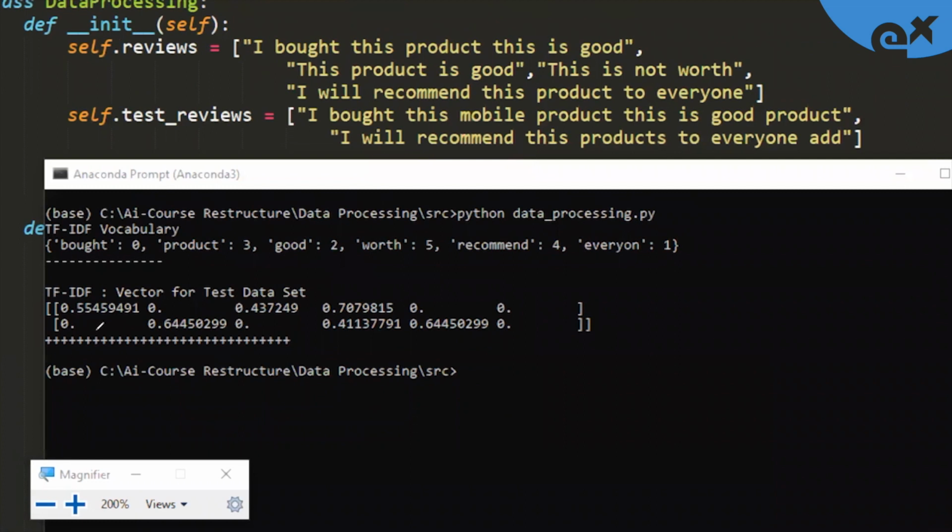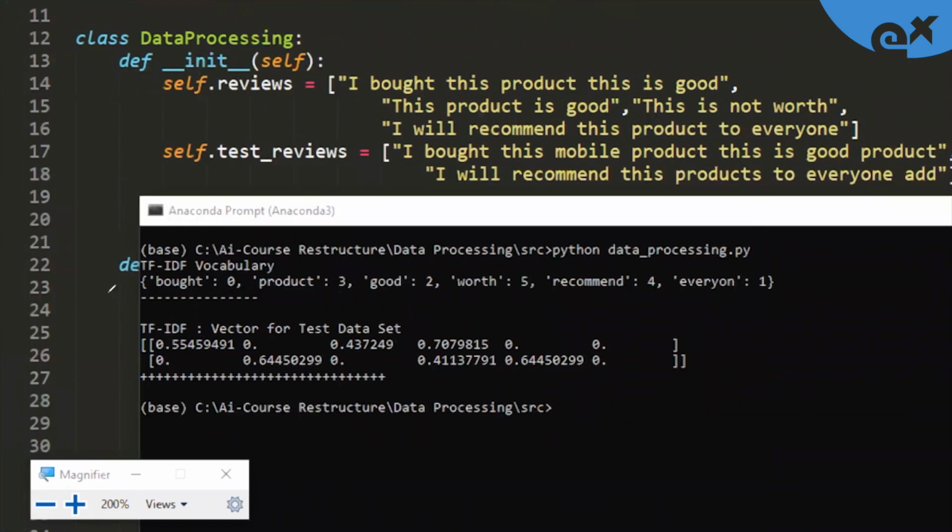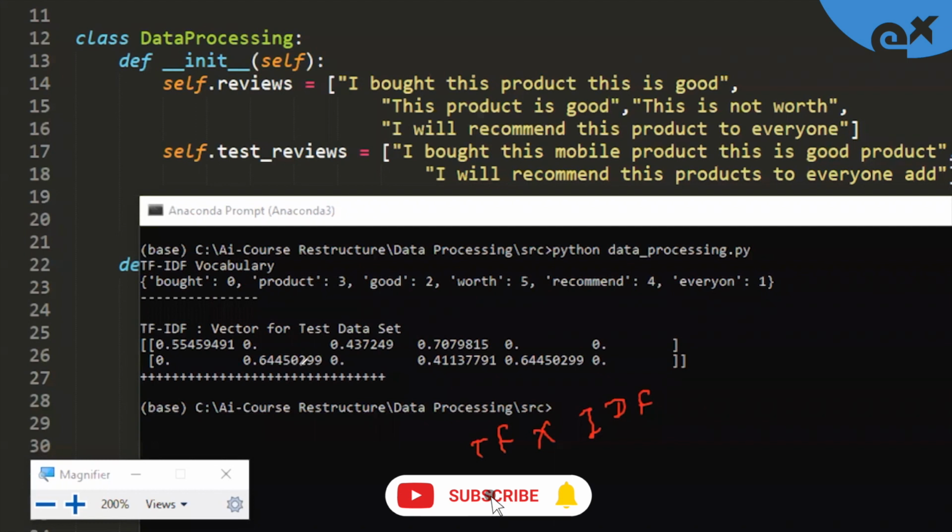Again, we can see our vocabulary is going to be the same. Words like bought, product, good, worth, recommend, and everyone. Index is also the same. But now we have some numbers which are real numbers. Why? Because you know that when it comes to TF-IDF, first we calculate TF, then IDF. TF is the frequency of a word divided by the total number of words. And IDF is the log of the total number of documents divided by the number of documents in which a word is present. And then we multiply these two numbers, TF and IDF, and what we get is nothing but the TF-IDF numbers.